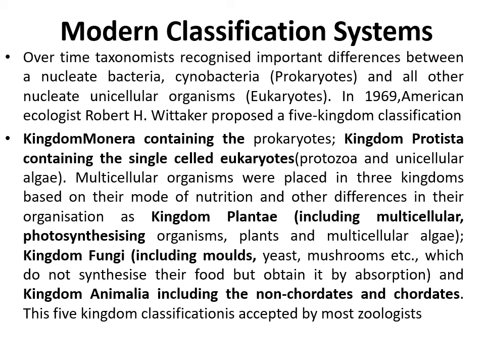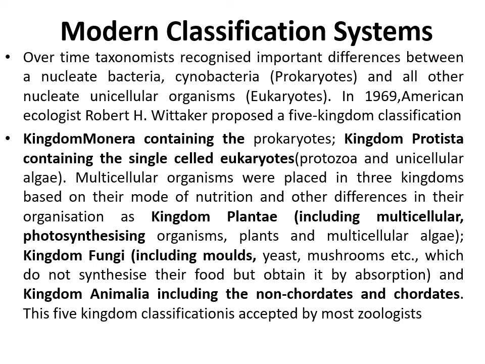And modern classification system is based on R.H. Whittaker's, or Robert H. Whittaker's, five kingdom classification, where kingdom Monera contains the prokaryotes, kingdom Protista containing the single-celled eukaryotes, protozoa, as well as unicellular algae, and all multicellular organisms are included in kingdom Plantae, kingdom Fungi, as well as kingdom Animalia, including the non-chordates as well as the chordates.